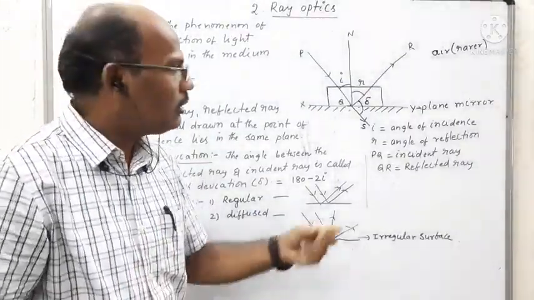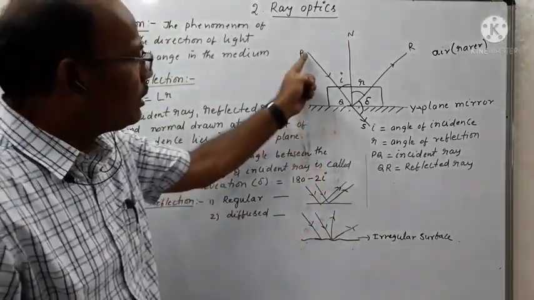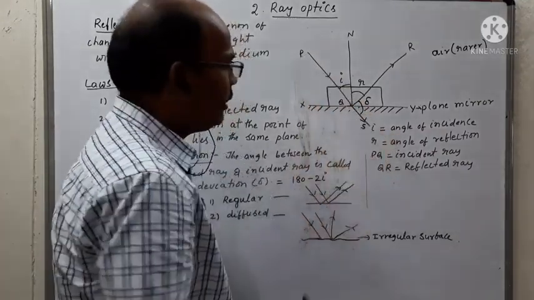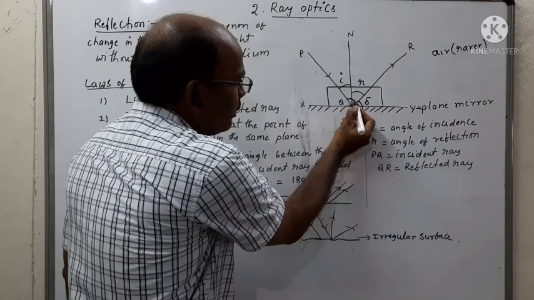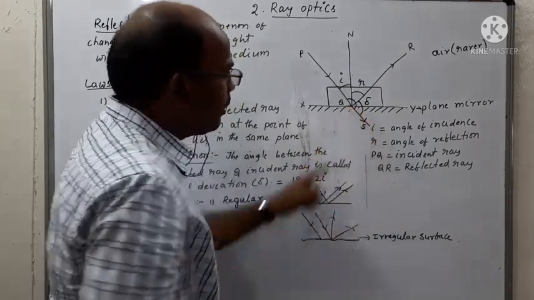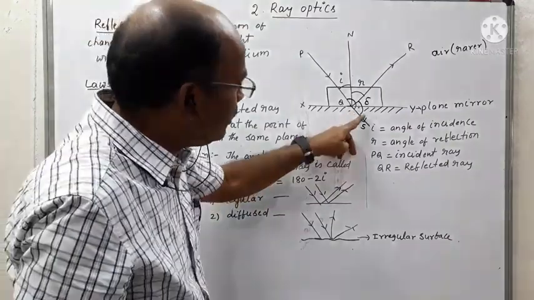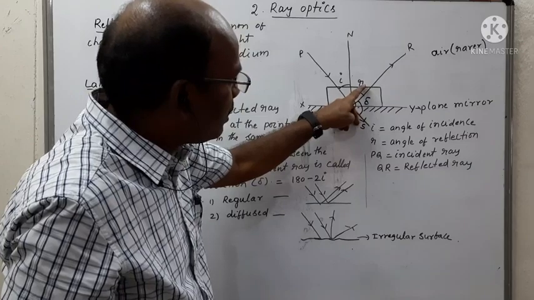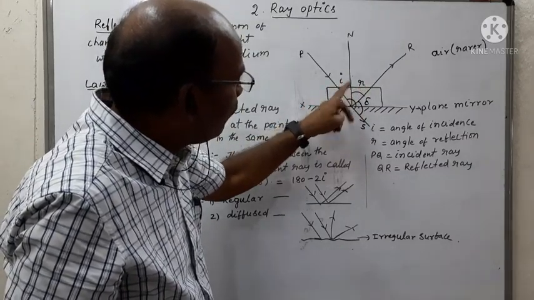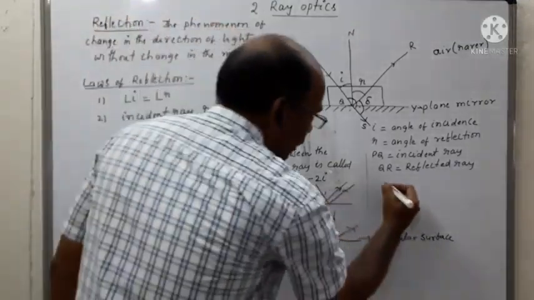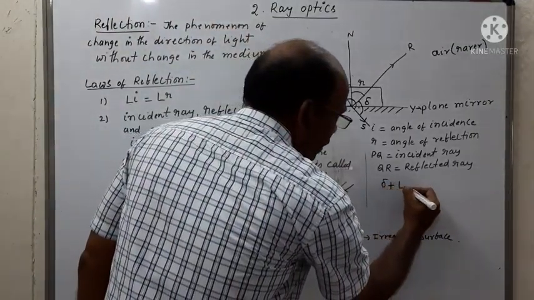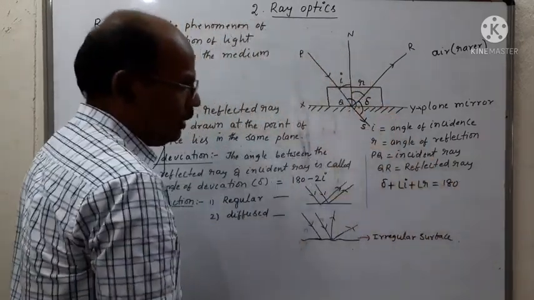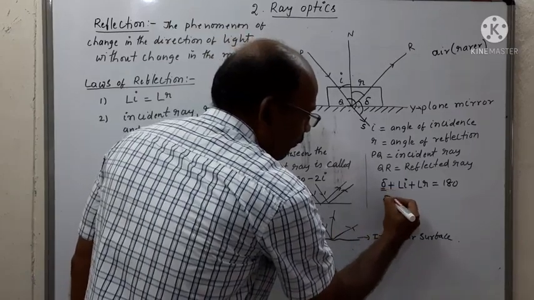How do we measure the angle of deviation? What is its value? That can be measured by using the straight angle. The angle across the incident ray is always equal to 180. This is a straight angle, 180. But this is split into three parts: one is the angle of deviation delta, the second is the angle of reflection R, and the third is the angle of incidence I. That means we can write delta plus angle I plus angle R is equal to 180, the straight angle.